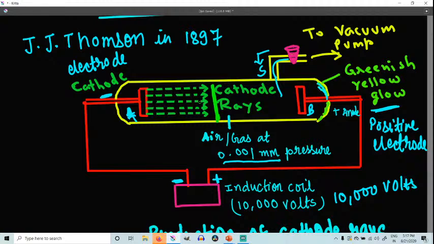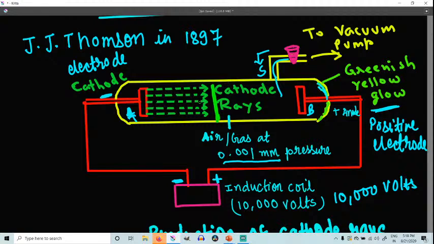Thus, when cathode rays strike a metal foil, it becomes hot. The metal foil is getting hot because the cathode rays are going to increase the temperature of the foil. It means they can produce a heating effect. So one more property we can prove: if we keep any metallic foil in the path of the cathode rays, the metallic foil gets heated. This proves that cathode rays produce a heating effect. Understood, class? Okay, one more property.